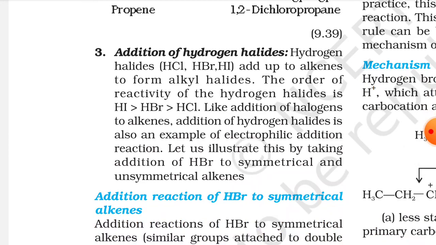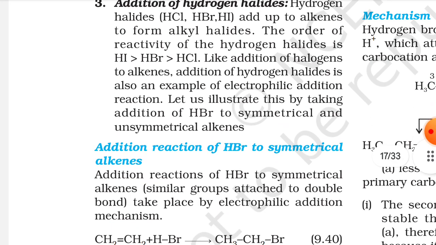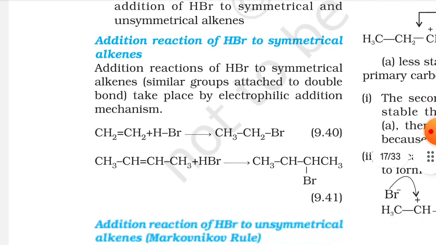Third, addition of hydrogen halides. Hydrogen halides like HCl, HBr, HI add up to alkenes to form alkyl halides. The order of reactivity of hydrogen halides is HI greater than HBr greater than HCl. Like addition of halogens to alkenes, addition of hydrogen halides is also an example of electrophilic addition. Let us illustrate this by taking addition of HBr to symmetrical and unsymmetrical alkenes.